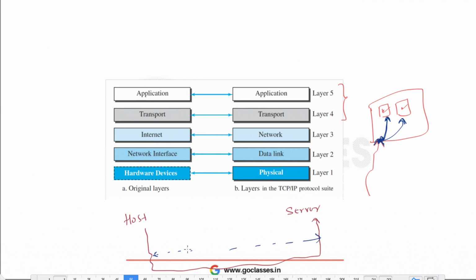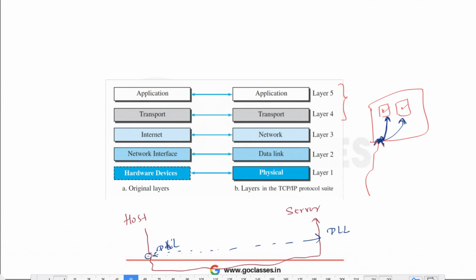If this is the data link layer and this is also a data link layer, then although the data link layer frame has to pass through the physical layer, then some transmission medium, then the physical layer and then the data link layer, I am logically assuming that between these data link layers there is a logical connection. This is just for the sake of explanation only.